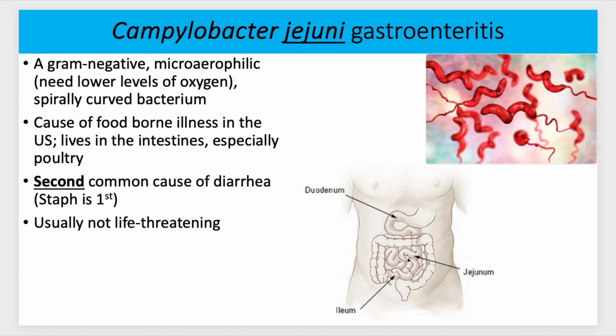Jejuni, because if we think about the jejunum, that is in the small intestines, the middle section between the duodenum and the ileum, and it plays a crucial role in nutrient absorption, particularly of sugars, amino acids, and vitamins.